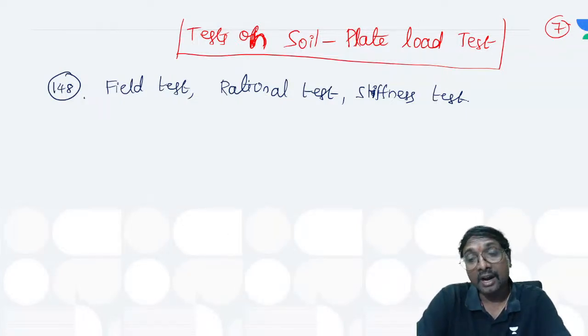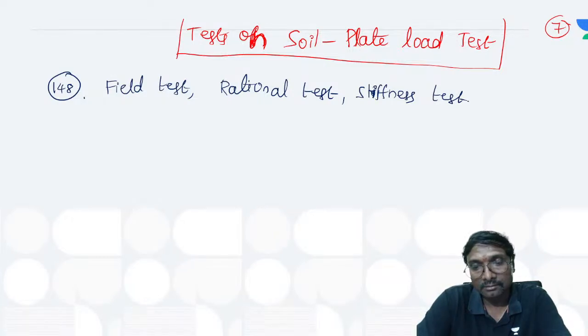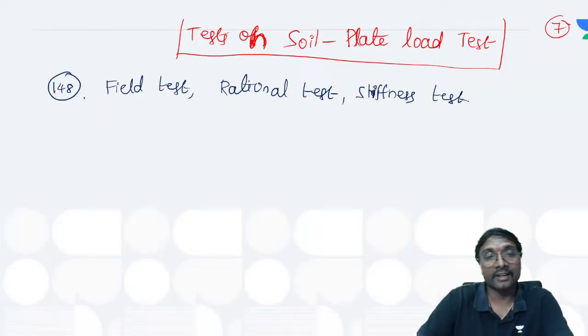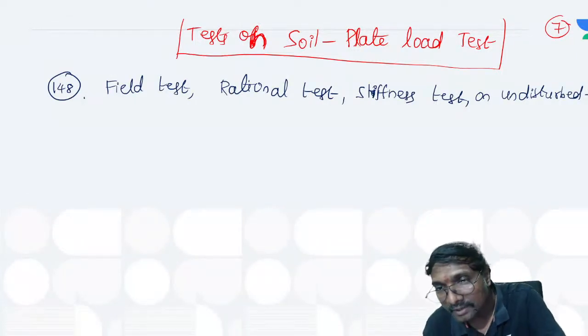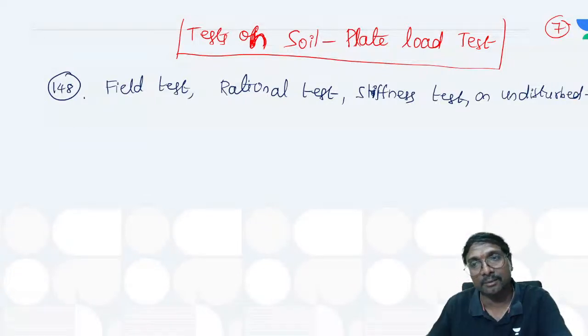Rational test means are you changing the field conditions when you are testing, or are we keeping the field conditions as they are? It is a test on undisturbed soil. Yes, that point also we can write: test on undisturbed soil, as it is undisturbed.